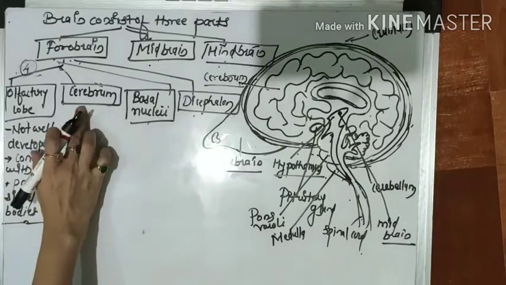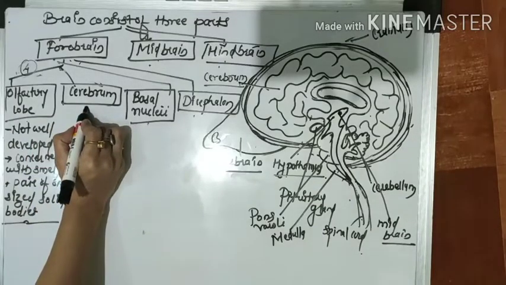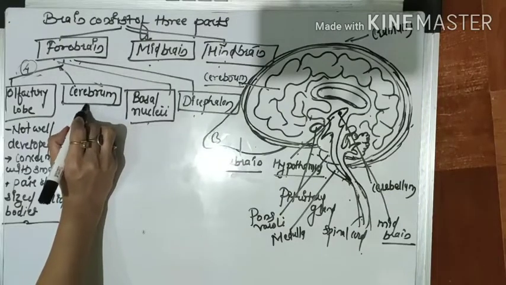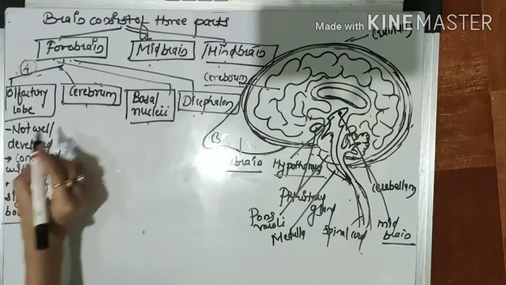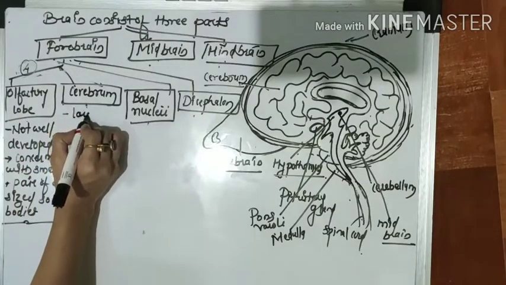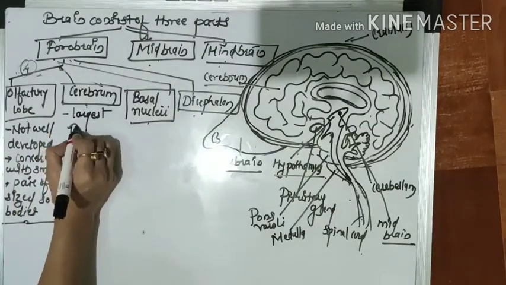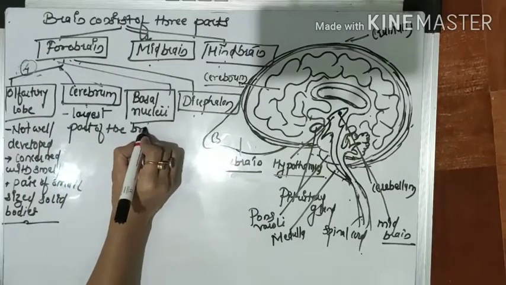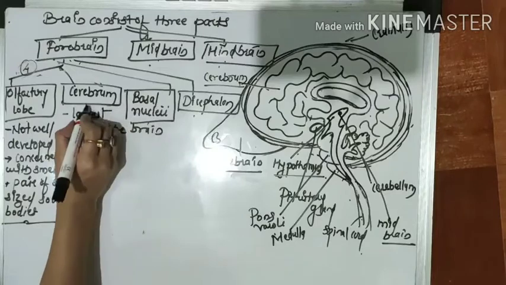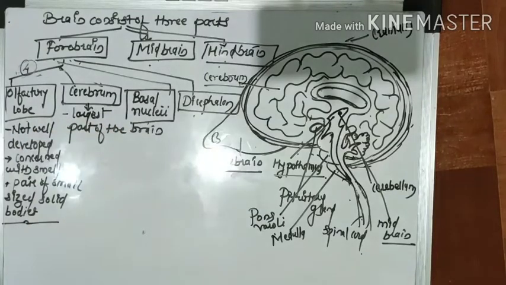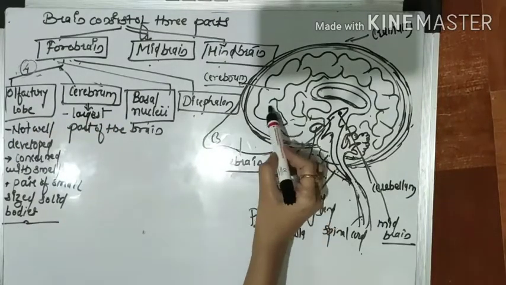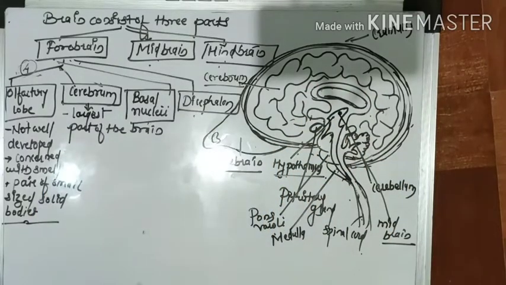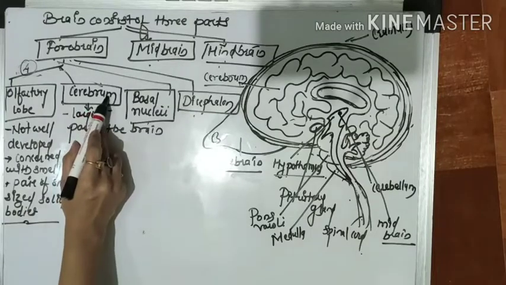The second part of the forebrain is the cerebrum. This is a very important part of the forebrain. It is the largest part of the brain. Now we are discussing the second part of the brain, called the cerebrum. You can see this part here. This is the cerebrum. The largest part of the brain is called the cerebrum.